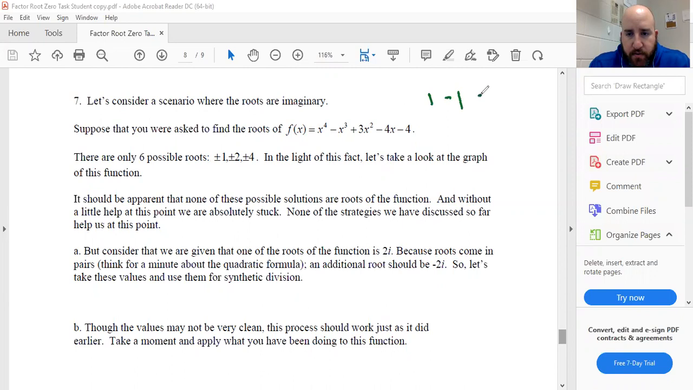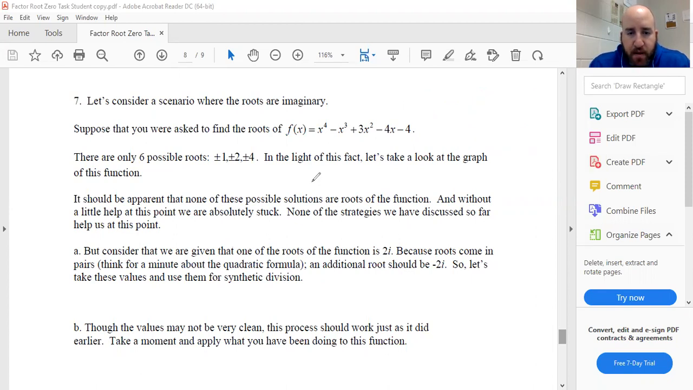1, -1, 3, -4, -4. We would start with +1. I'll work this one out just so y'all can see it. 1 times 1 is 1, 0. 0 times 1 is 0, 3 and 1 is 3, 3 times 1 is 3, -4 and 3 is -1, -1, -5. But none of those numbers work. None of them would give me a 0 right here for my remainder.